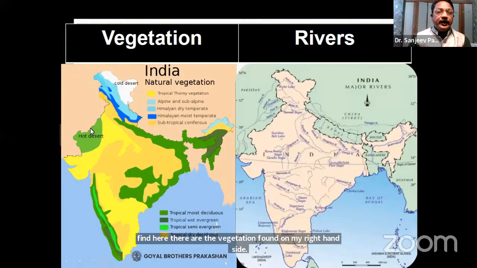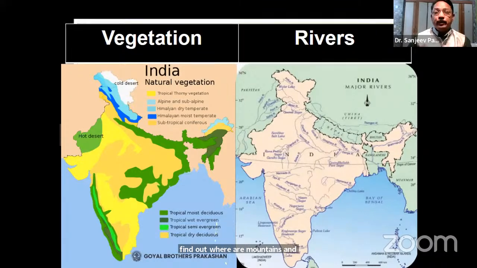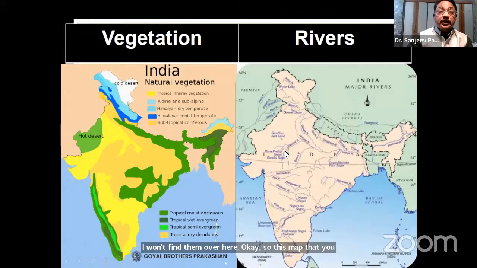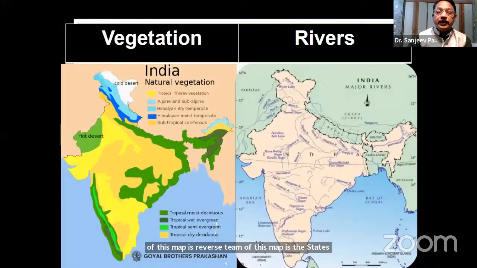Now, if I try to search in this vegetation map for a city called Mumbai, or for a river called Godavari or Ganga, I will not find them. Similarly, in the map of rivers, I won't find mountains, plateaus, plains and cities. So the maps you see in front of you are called thematic maps. The theme of this map is vegetation, of this map is rivers, and of this map is the states and capitals of our country.